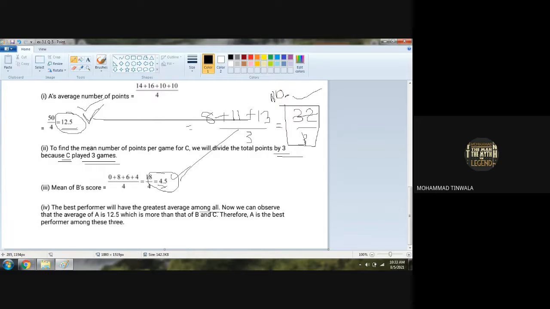Any doubt, girls? Now we can observe that the average of A is 12.5, which is more than B and C. Therefore, A is considered the best performance among these 3. Okay? Is that all clear? Yes.